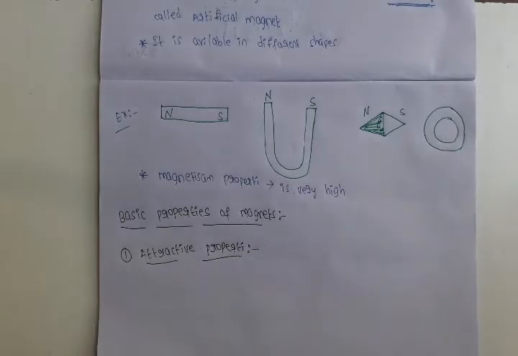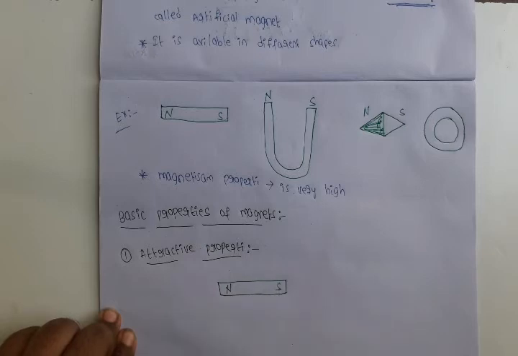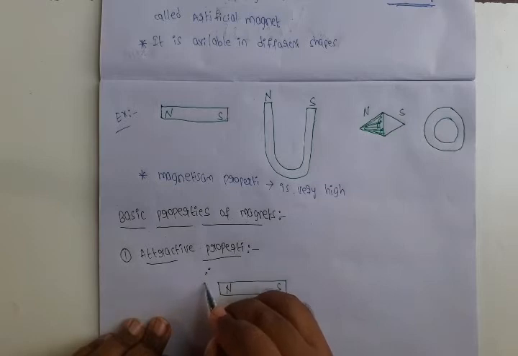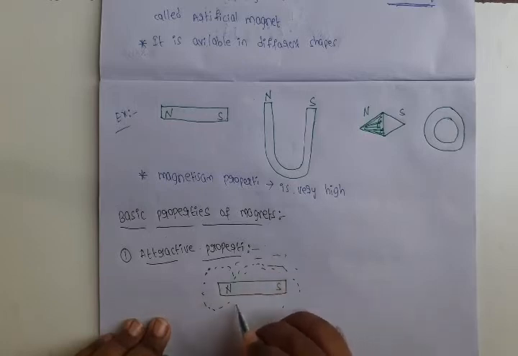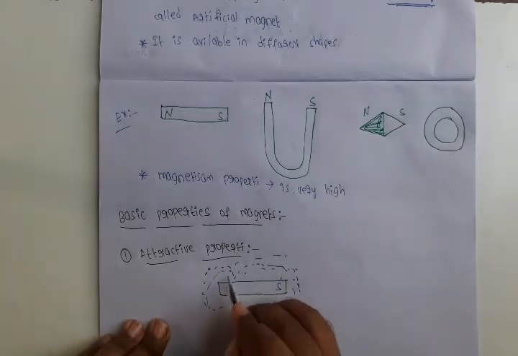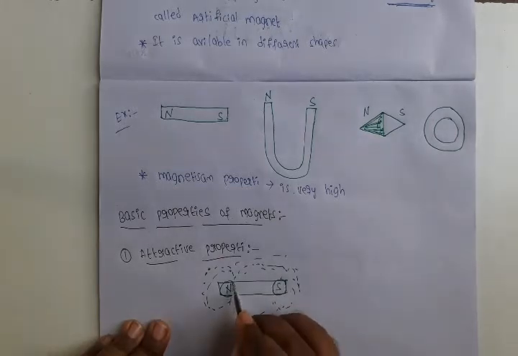Suppose this is a magnet with north pole and south pole, and I am placing iron particles near this magnet. What happened? This is one pole, this is the other pole of the magnet.